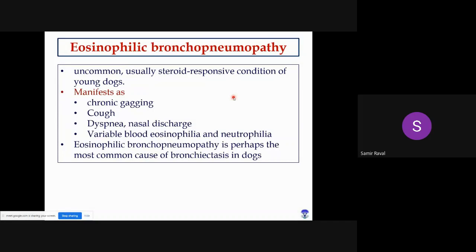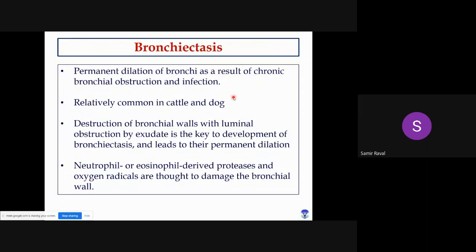Right. So, what is bronchiectasis? That we'll discuss a little bit later on. Okay, so the next topic is bronchiectasis. The name itself indicates: bronchi means we are talking about bronchi, ectasis means dilatation. But here what happened? There is a permanent dilatation of the bronchi, right?